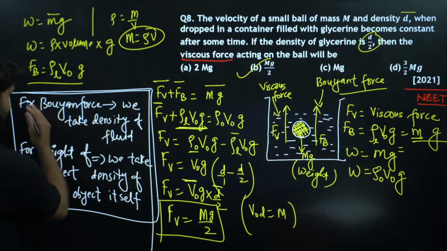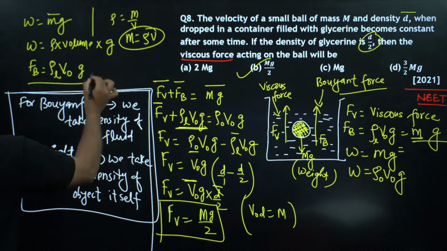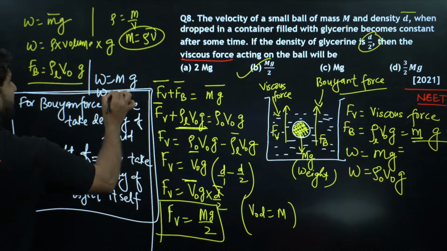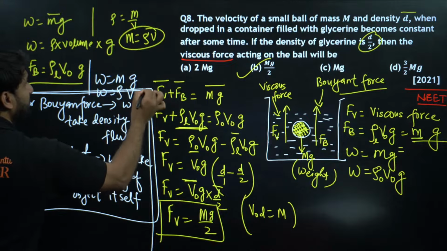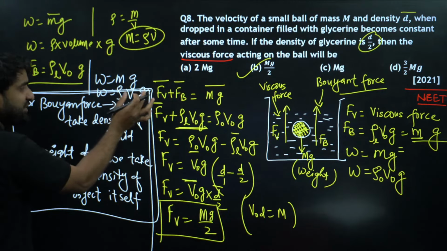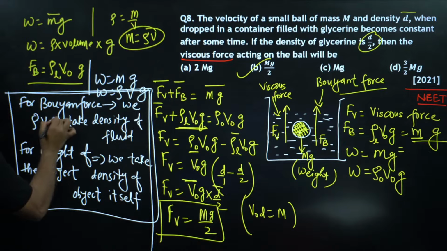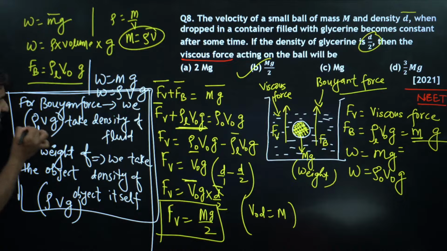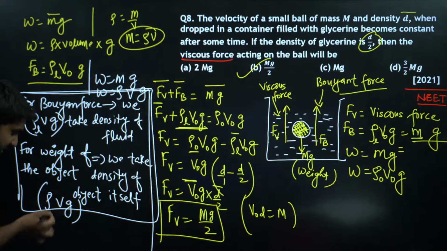This is also weight. Buoyant force means weight, so the formula of weight is equal to what? mg, and m can be written as density into volume. So this rho Vg will be used here also, and for weight also rho Vg. But the difference is, in this formula density of liquid is taken, and in this formula density of object is taken, and the rest everything will remain the same.